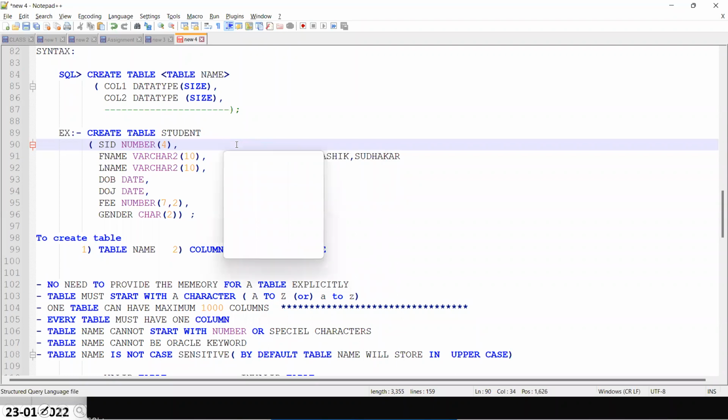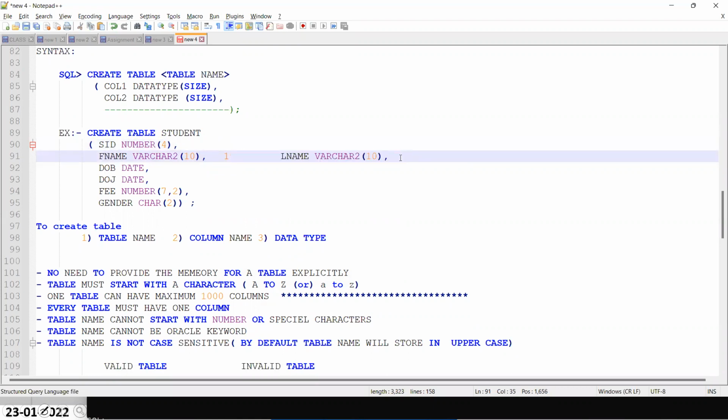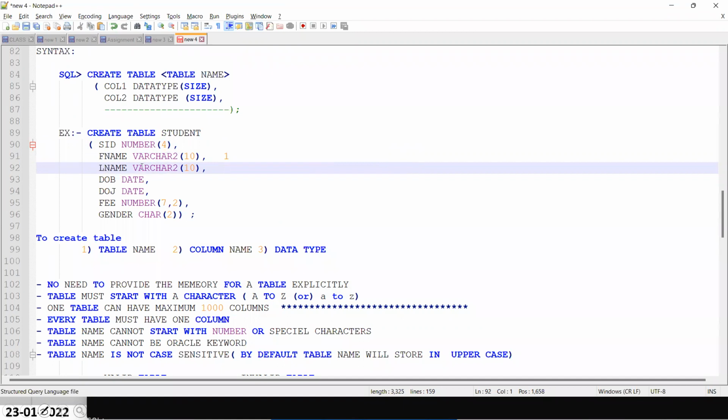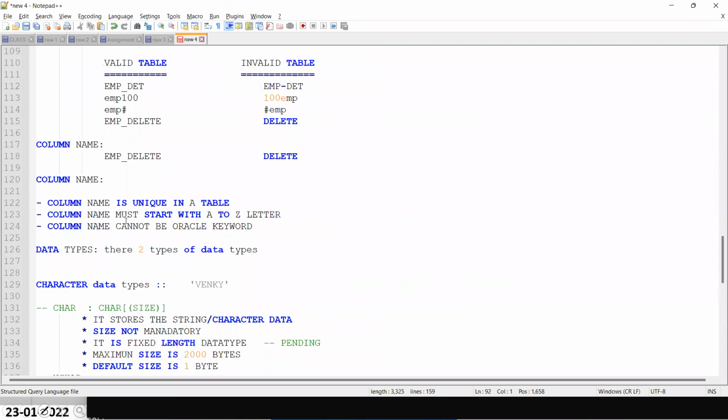If you declare varchar2 also, that's not a problem. I am just telling you. So the students' names we don't know, right? Some people will have 15 bytes, some people will have 10 bytes like that. By that time you need to go for varchar2. I hope you are all clear about char and varchar2.